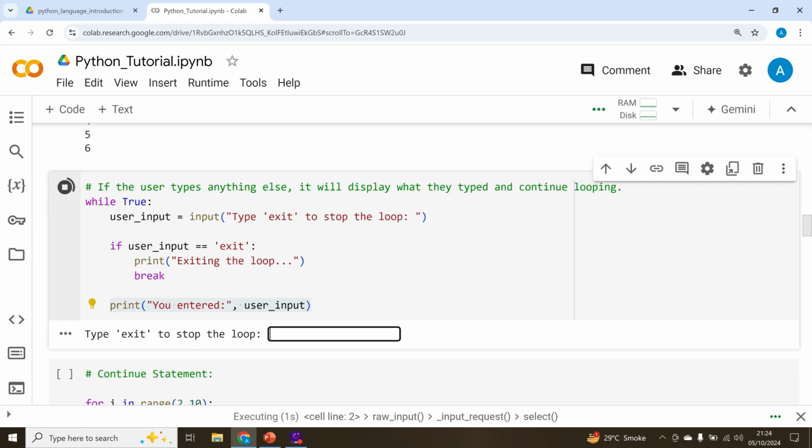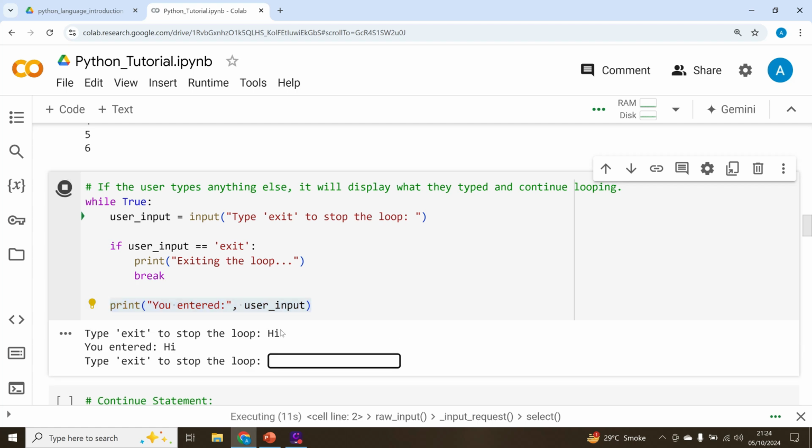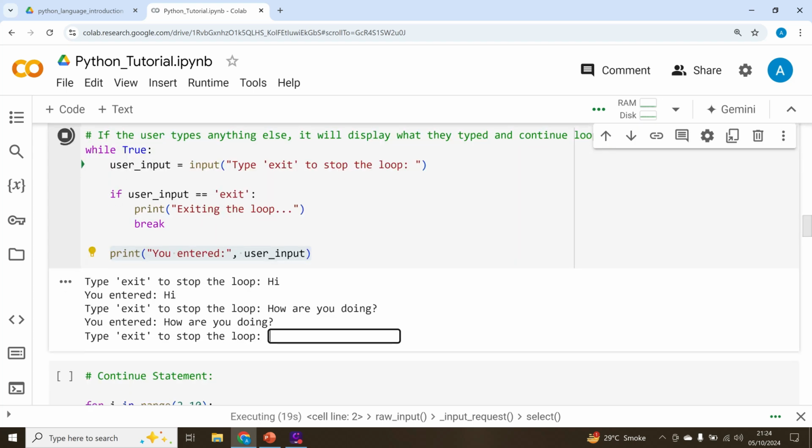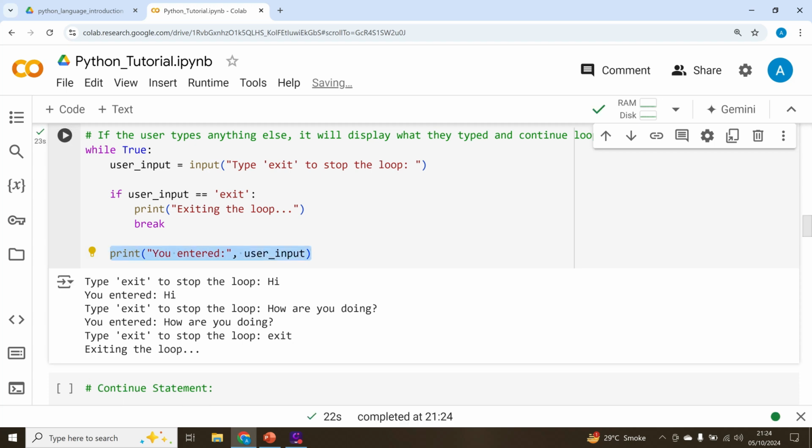It is asking type exit to stop the loop, otherwise whatever I enter, it will print as you entered. So I will say hi, okay, and how are you doing? It just continued running this loop, and now I will say exit. Exiting the loop.